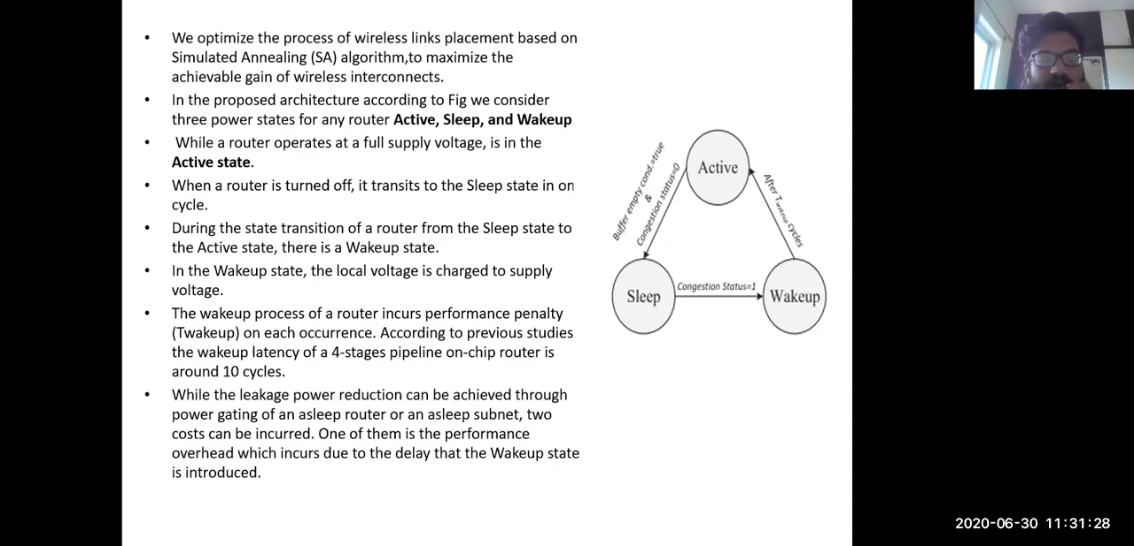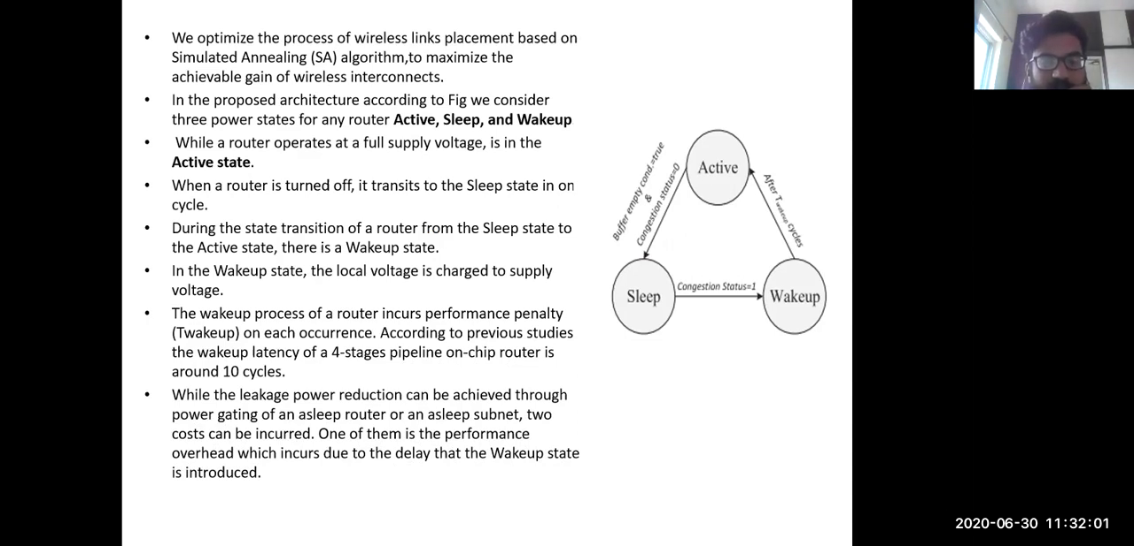While the router operates at full supply voltage, it is in the active state. When the router is turned off, it transitions to the sleep state. And during the state transition of a router from the sleep state to the active state, there is a wake up state. In the wake up state, the local voltage is charged to the supply voltage. The wake up process of a router incurs a performance penalty on each occurrence. According to previous studies, the wake up latency of a 4 stage pipeline on-chip router is around 10 cycles.